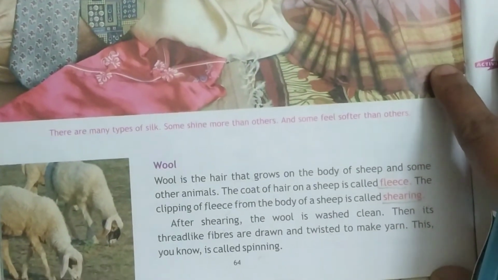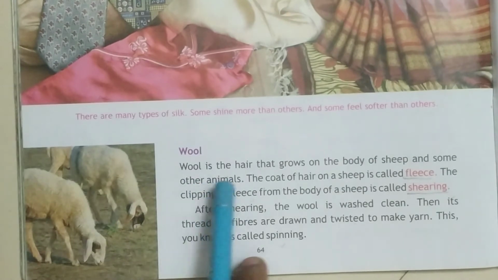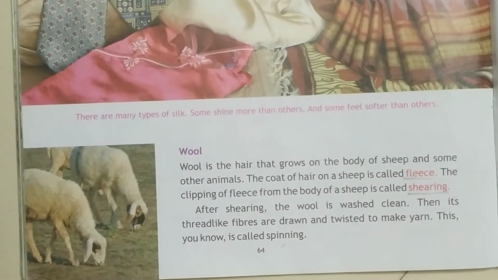Wool, what is wool? We have learned wool, isn't it? Wool is the hair that grows on the body of the sheep. Wool is nothing but the hair of the sheep. Mostly the wool is from the sheep, and some other animals are also used. Wool is the hair that grows on the body of the sheep and also some animals.